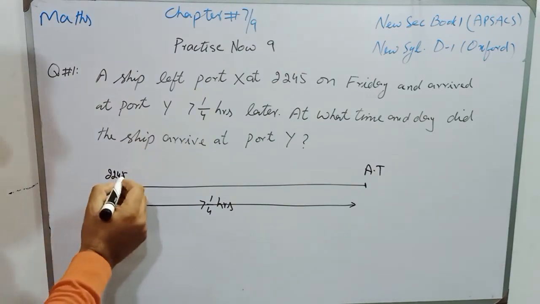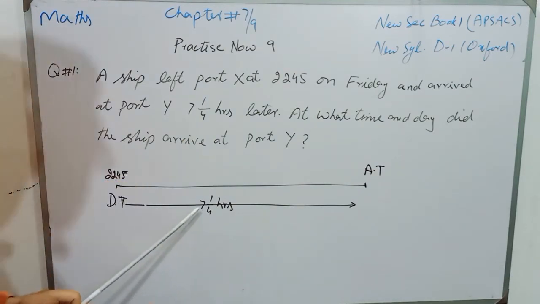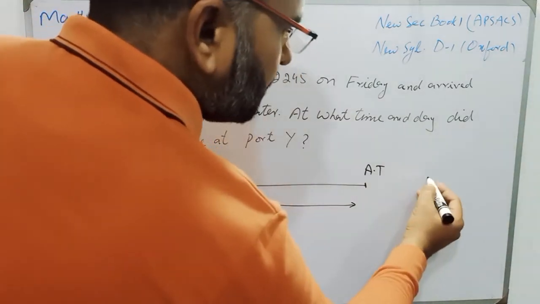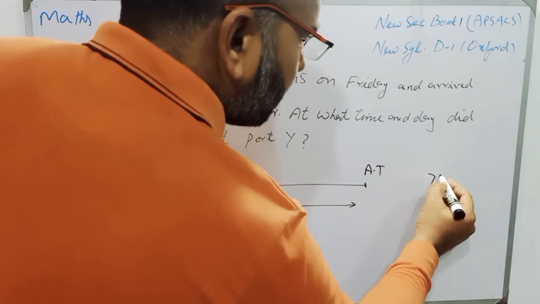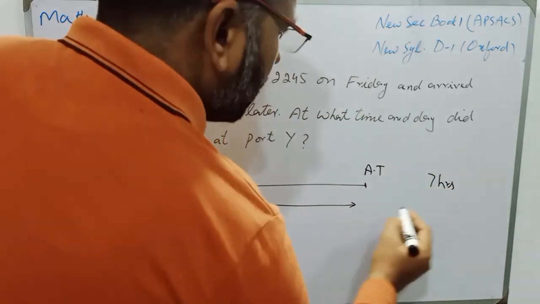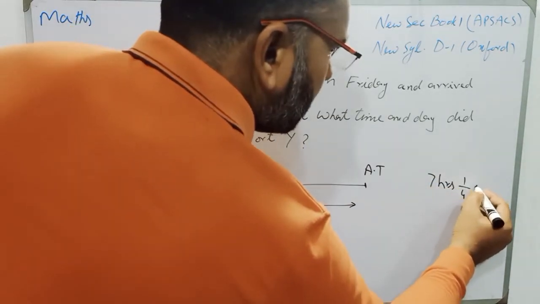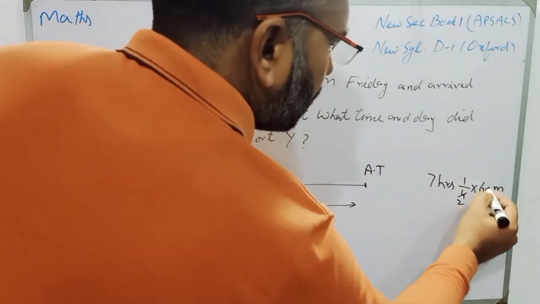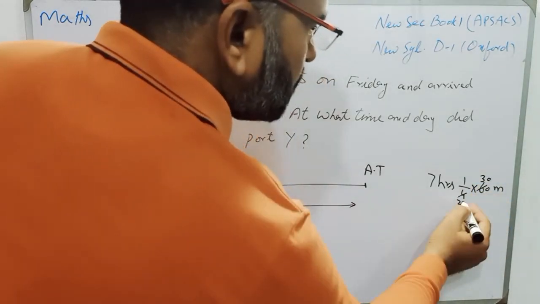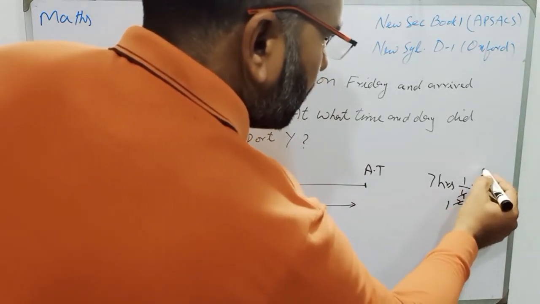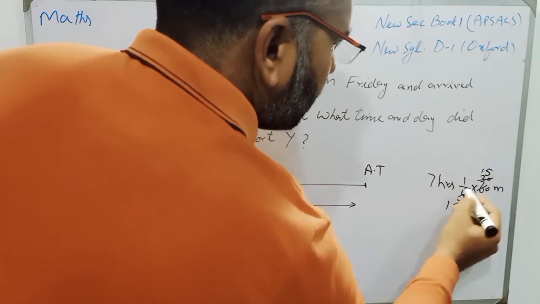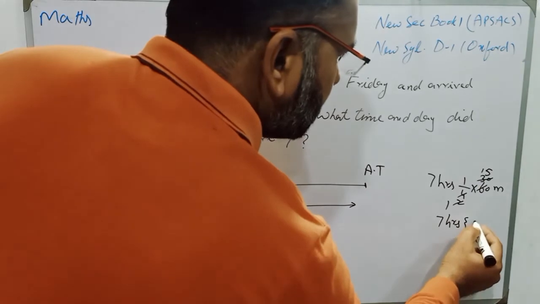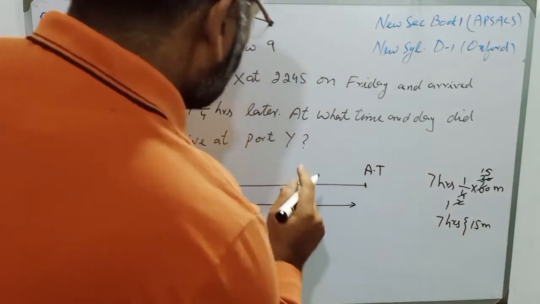Students, first we will convert 7 1/4 hours into hours and minutes. It is 7 hours, and 1/4 will be multiplied by 60 to convert it into minutes. 4 times 1 is 4... 15 minutes. So 7 hours and 15 minutes is our journey time.